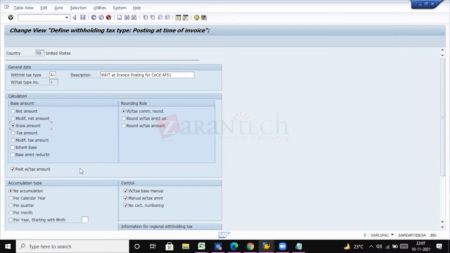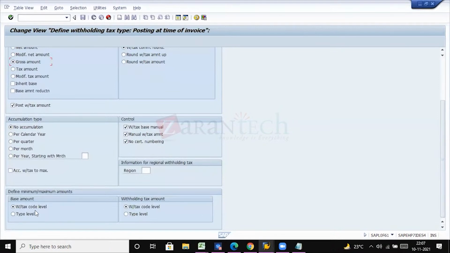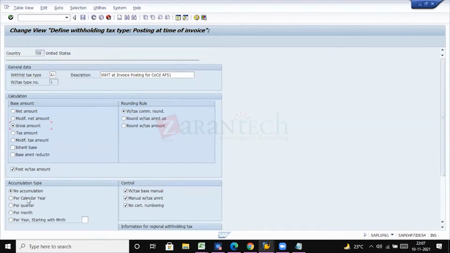Yeah. So this is a very important part, we have to select this, and then withholding tax round off, which is nothing but rounding of the value. Okay, and these are all basic settings: base amount, withholding tax level, and withholding tax code level. So these are all basic settings, and post withholding tax amount for posting it is.